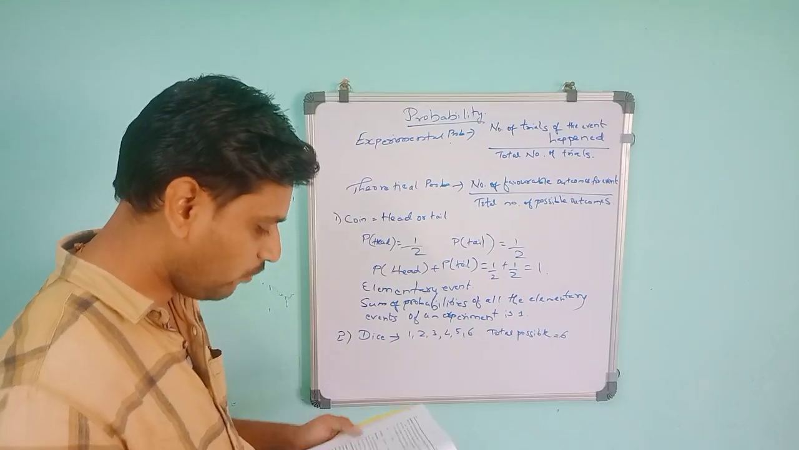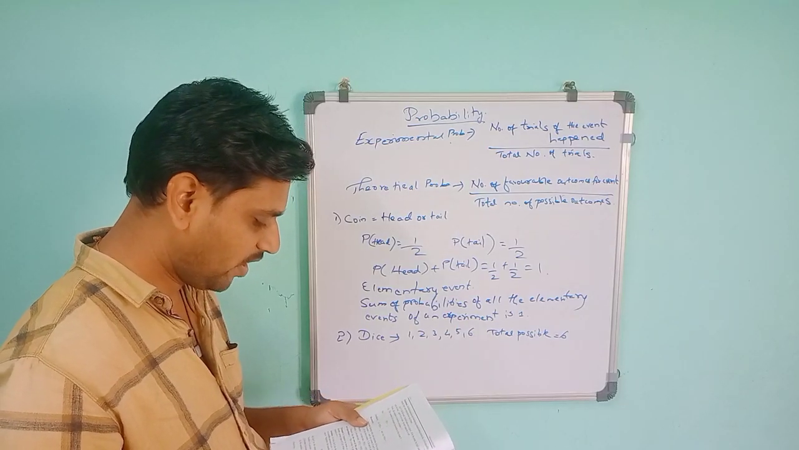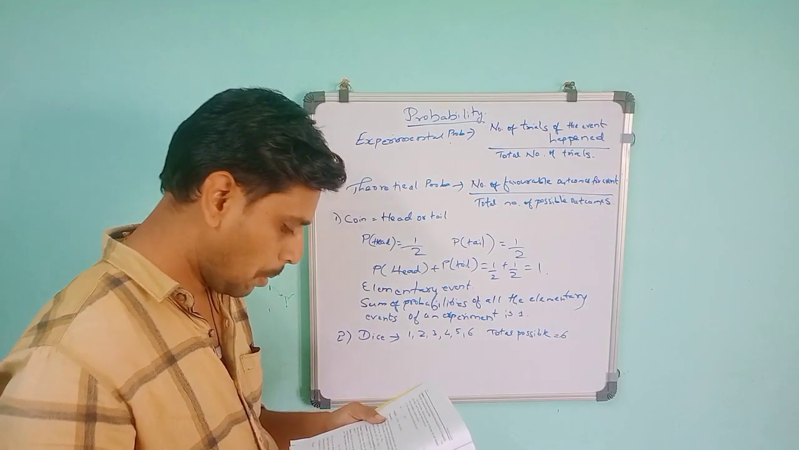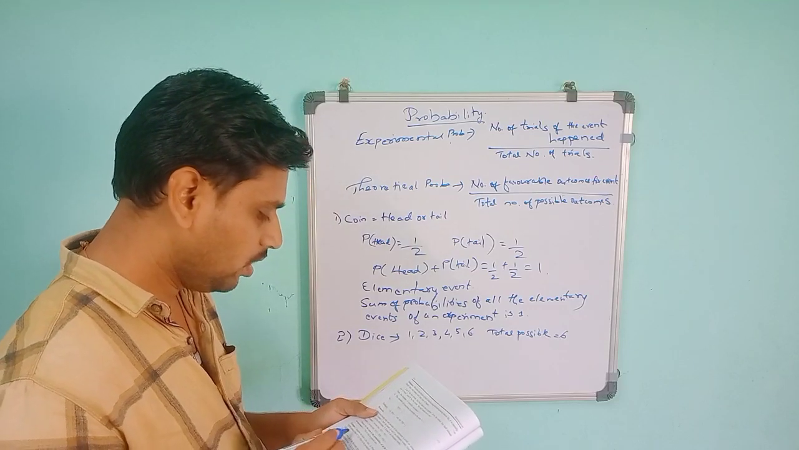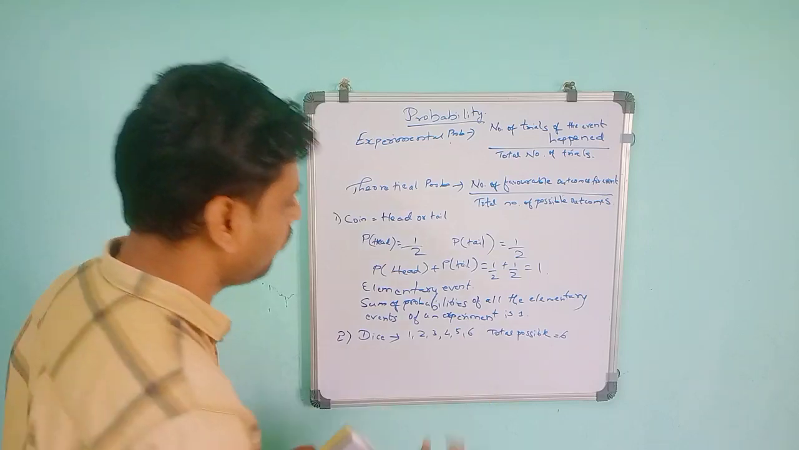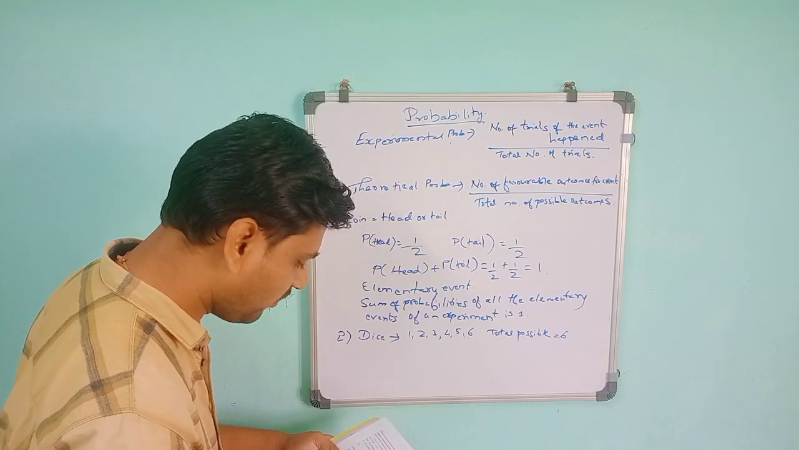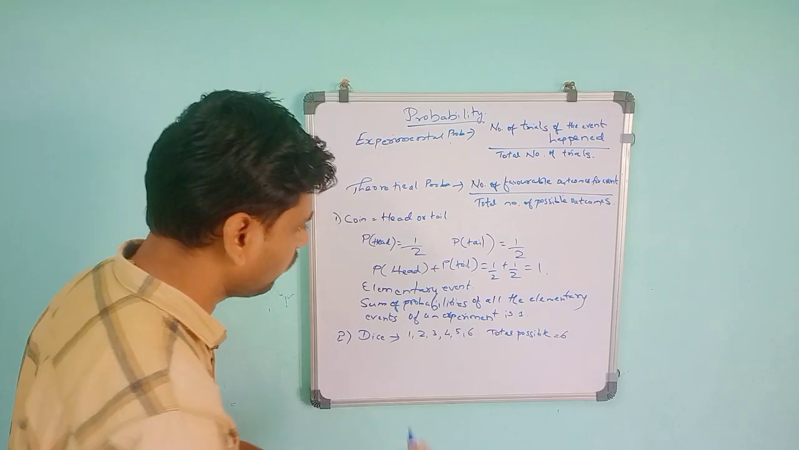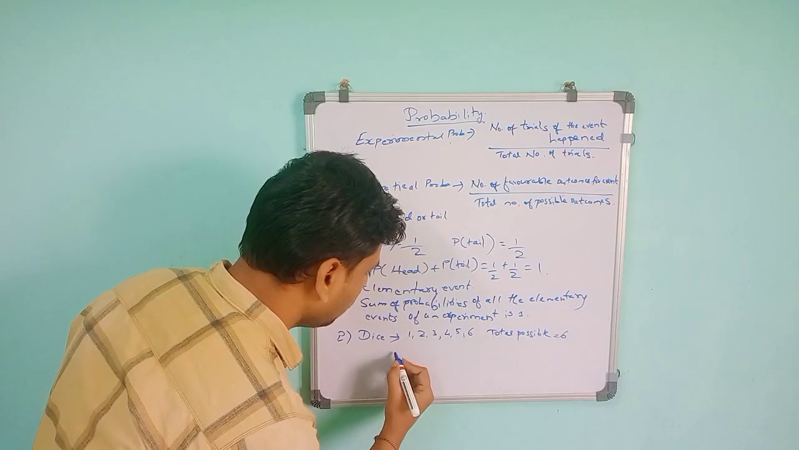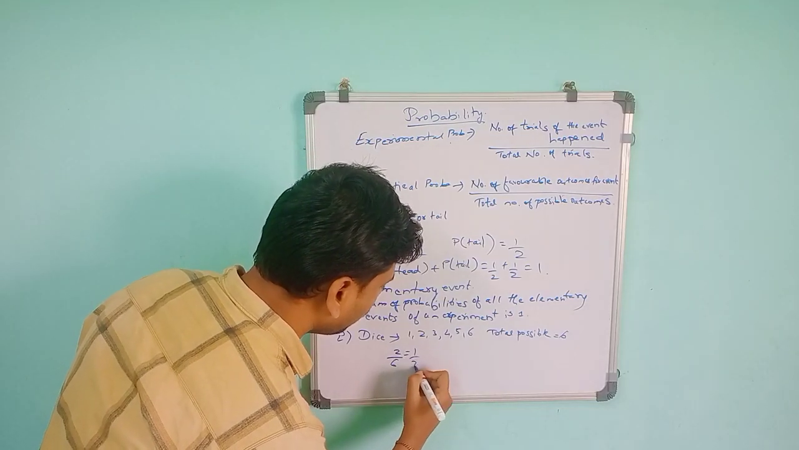For that, they have given: what is the probability of getting a number greater than 4? And what is the probability of getting a number less than or equal to 4? Number greater than 4 means we get 5 and 6. So 2 by, total outcomes is 6. So 2 by 6, it will give you 1 by 3.